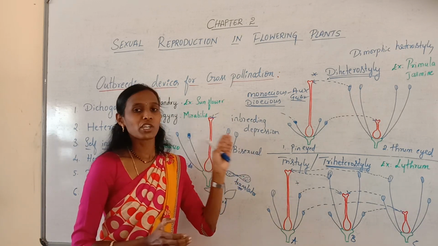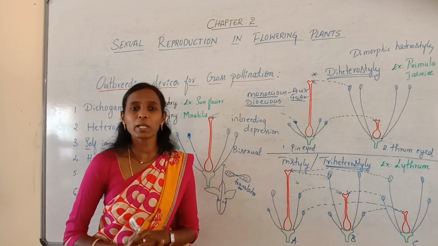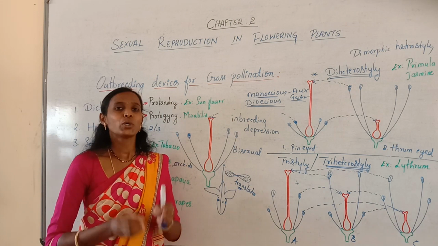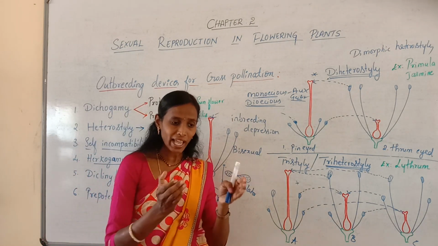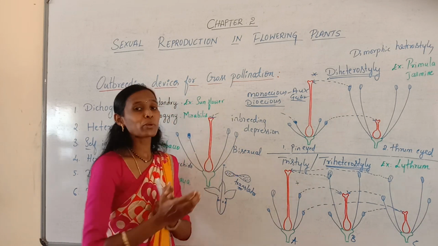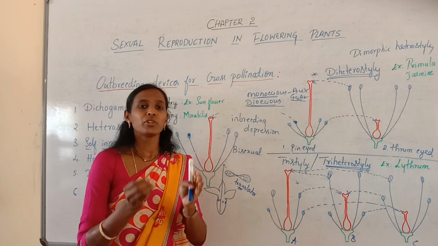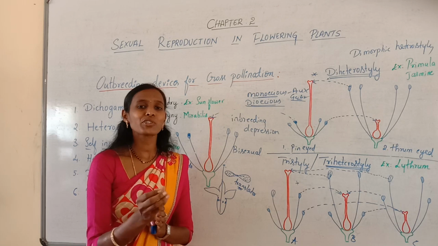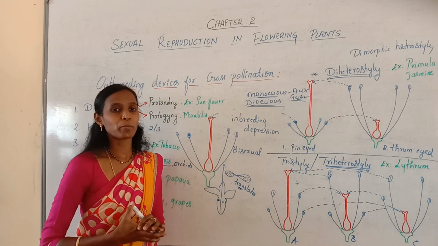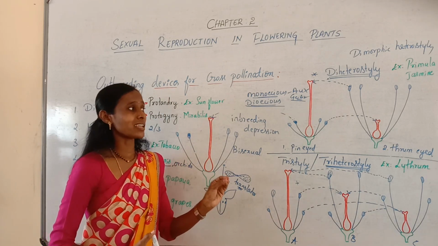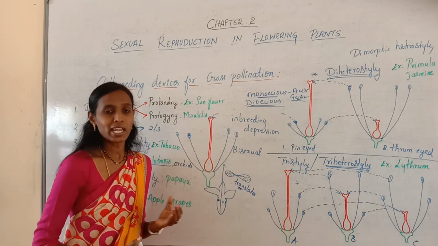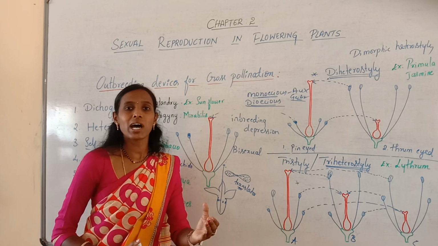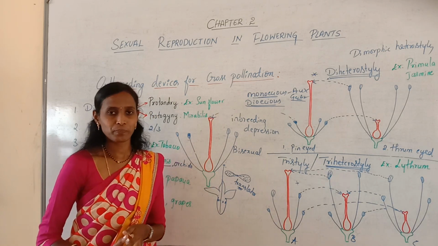So cross-pollination increases the adaptability of the offspring. The plants produced by cross-pollination are usually more resistant to diseases, and the seeds produced have characters better than those of the parents.